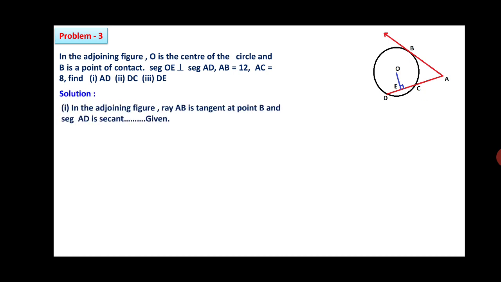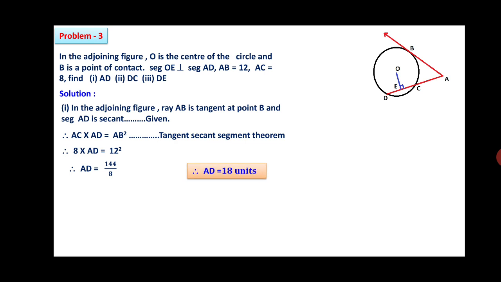We will continue. In the adjoining figure, AB is the tangent at point B and segment AD is the secant. It is the given thing. Therefore, you can use the tangent secant segment theorem. AC into AD is equal to AB square. We will substitute the values, AC 8, AD as it is, AB is 12 square. Therefore, AD is equal to 144 upon 8, that is, you are getting AD is equal to 18 units.